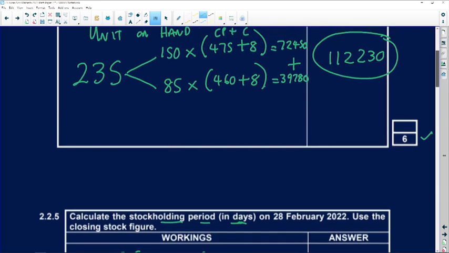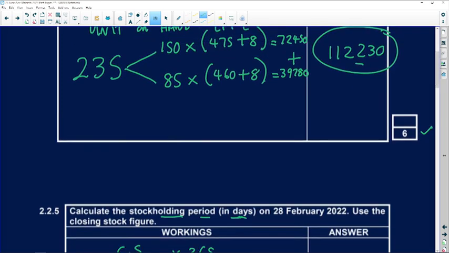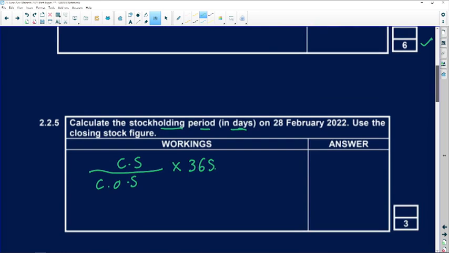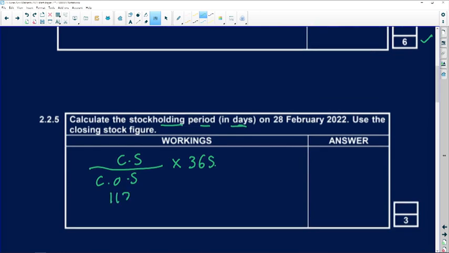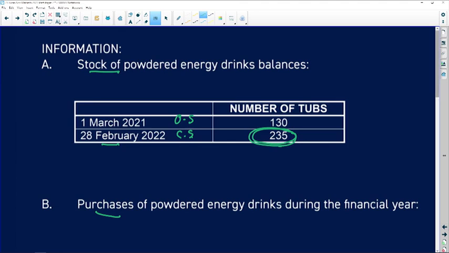So there's my closing stock figure, 112,230. So let's take that through. 112,230 divided by cost of sales, which was given to us. So let's quickly find that amount.